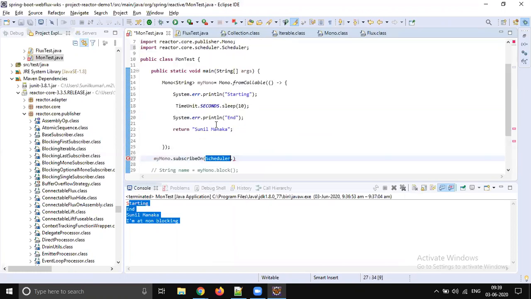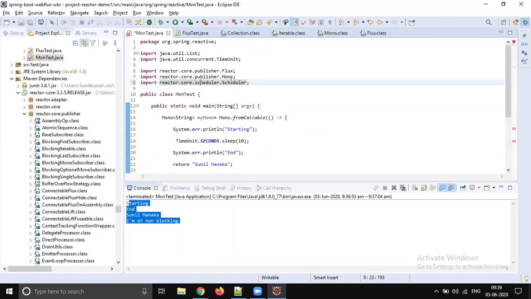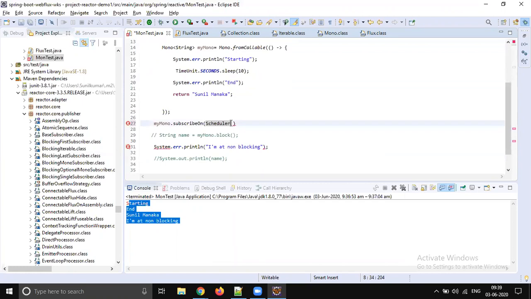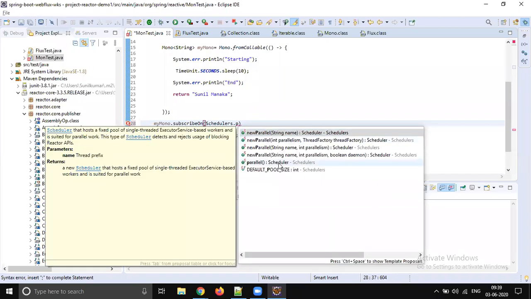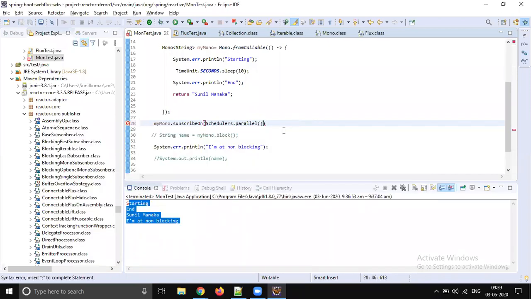Okay, so what is this? Reactor core schedulers, I believe. Schedulers run in parallel, so it's going to be done separately. It's going to run in parallel. This is one of the ways you can enable multi-threading.